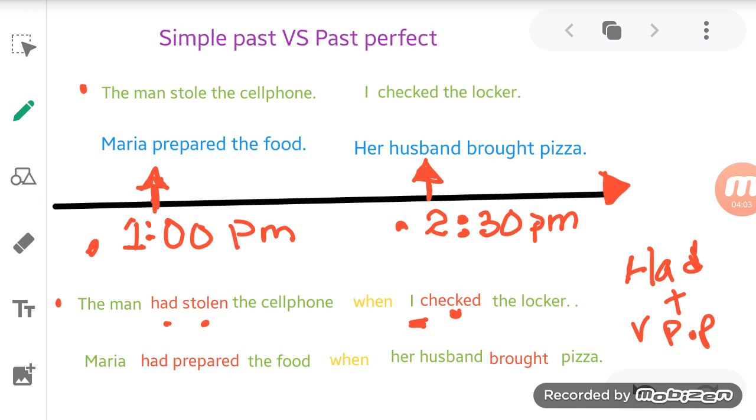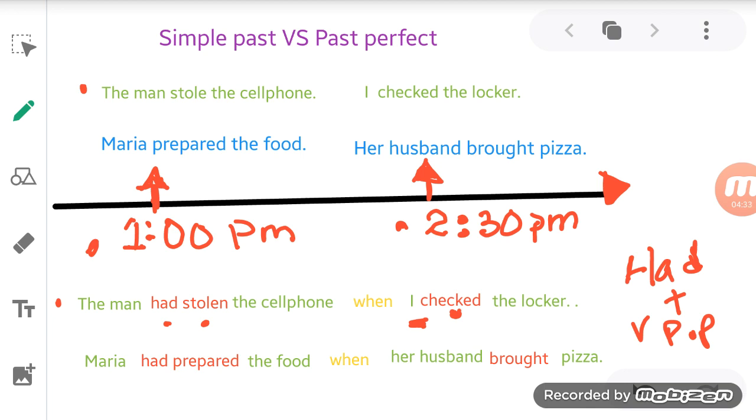In this case, we have to identify the activity that happened number one. Which activity was first about the time? Well, Maria prepared the food at 1 p.m. But then later, the husband brought pizza at 2:30. For that reason, activity number one is Maria prepared the food. That activity, we are going to use it in past perfect.